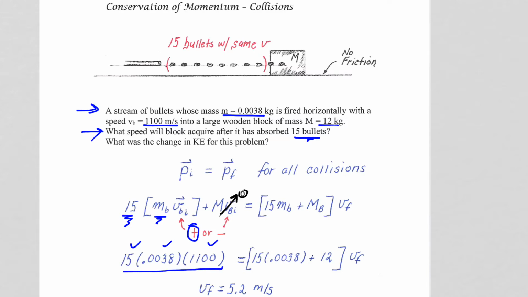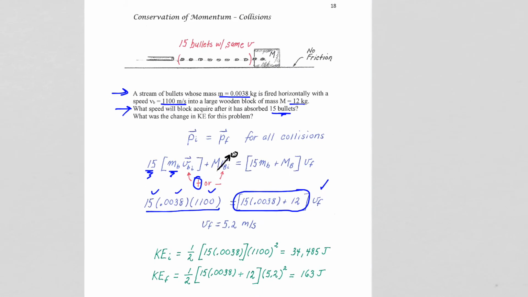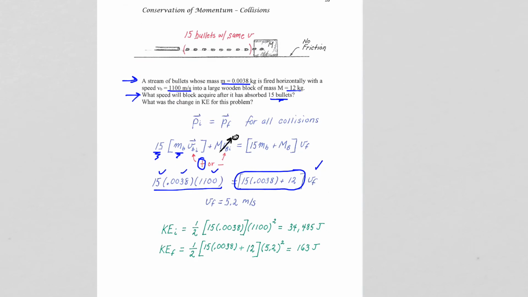The final momentum of the system is now the combined mass of all 15 bullets and the block, the 12 kilograms, multiplied by the velocity of the bullet-block system as it moves forward. And when we make that calculation, we get that the block would be moving forward at 5.2 meters per second. So based on what we've done, I think a relatively easy calculation. But the real interest in this problem, I think, comes from looking at the change in the kinetic energy of the system and what it is that bullets do and what they were designed to do.